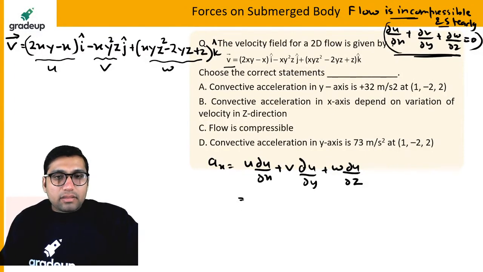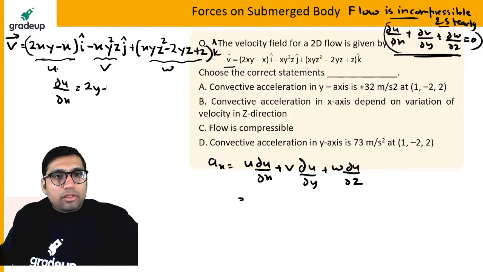So if you find this, you can simply put the values here. U is equal to what? U is given here, 2xy minus x. So we have to find del u by del x. This whole part is u. Del u by del x will be equal to 2y minus 1. Del u by del y will be equal to 2x, and del u by del z will be equal to 0.